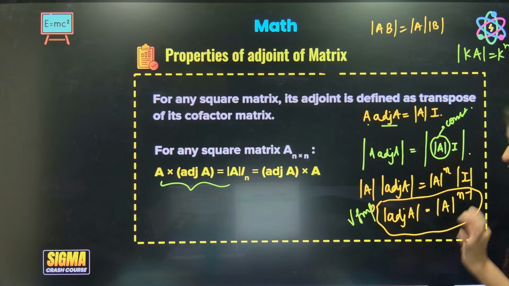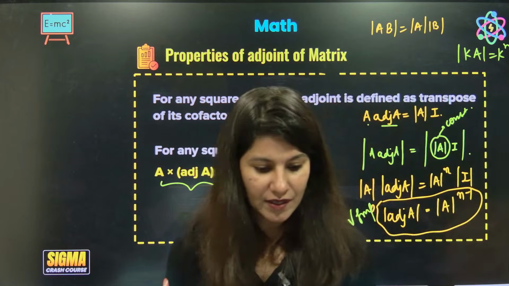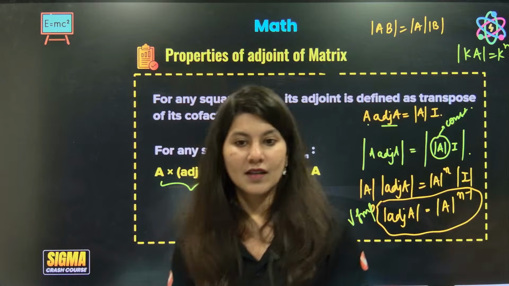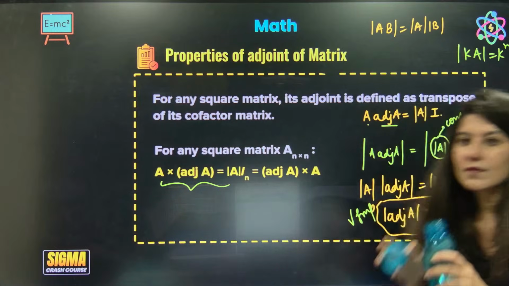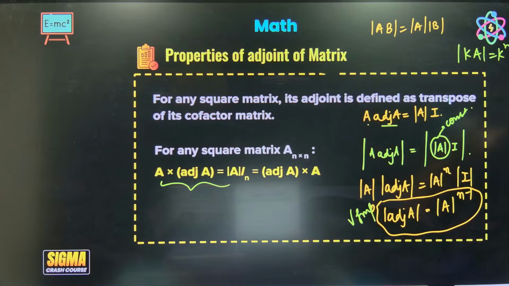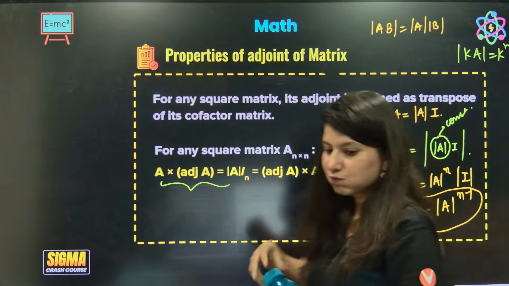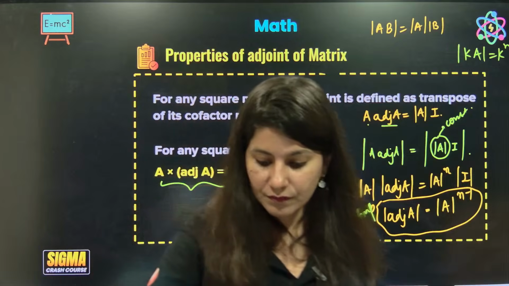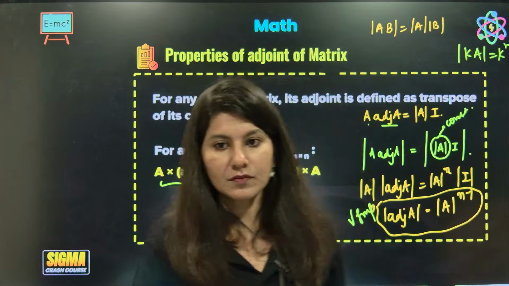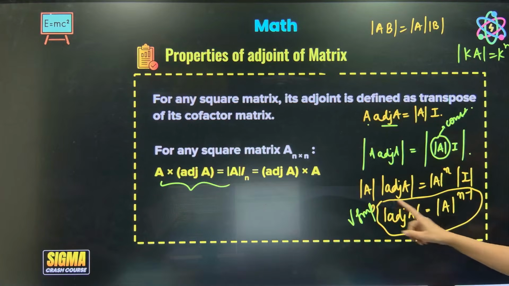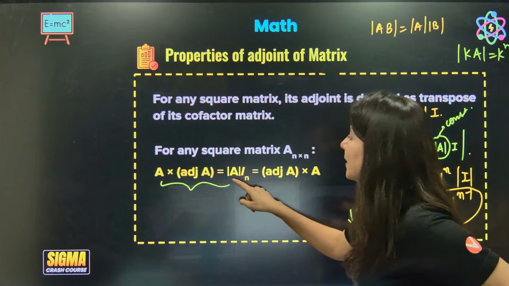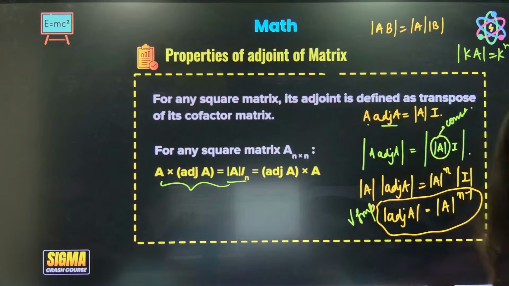So first property, what you have to remember: A into adjoint A is determinant A into identity matrix.